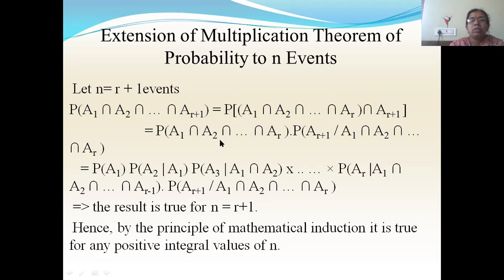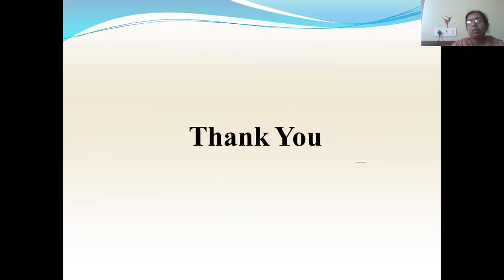Now this we got for n equal to r events: I got the expression P of a1, a2 given a1, a3 given a1 intersection a2, and so on, ar given a1 intersection a2 intersection ar minus 1, into this term. So I got now the same expression for n equal to r plus 1 terms also. So hence by the principle of mathematical induction, it is true for any positive integral values of n. So this is the multiplication theorem of probability for n events. Thank you.